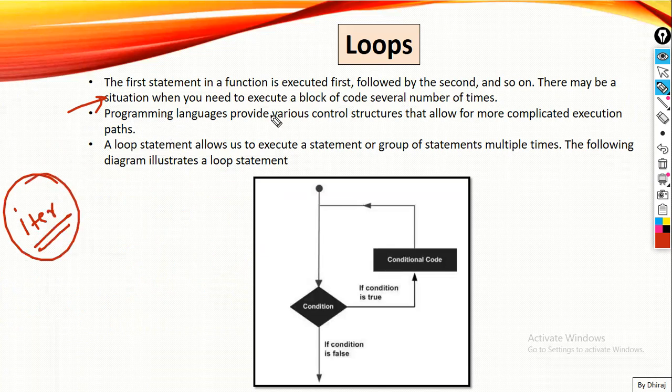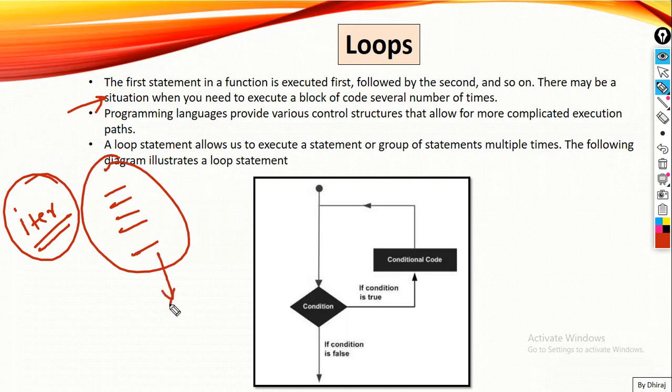Now, the programming language provides various control structures that allow for more complicated executions and paths. Obviously, if you are printing something and you want to save your time, why should you write your code one more time, right? These lines or commands will be stored in your memory, and it will allocate the memory.